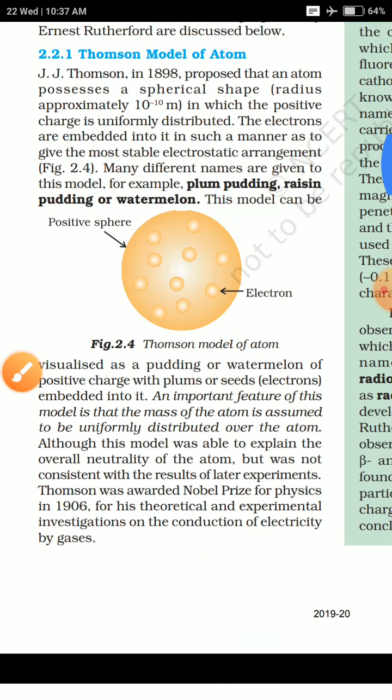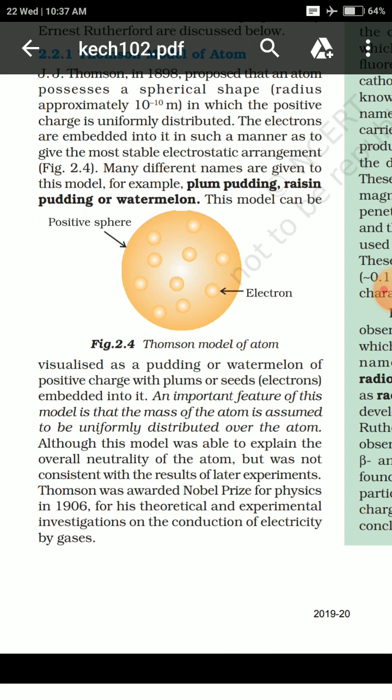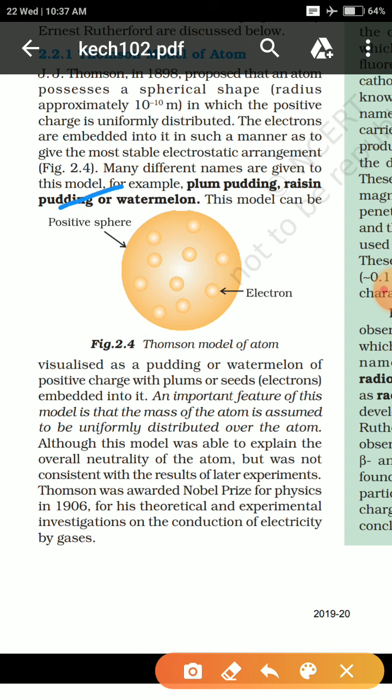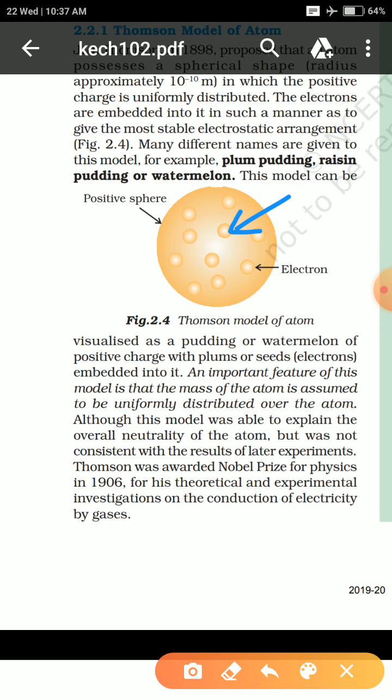Further, his model was given different names: plum pudding model, raisin pudding model, watermelon model. It's because the outside structure looked like a plum's outside surface, or a raisin's, or a watermelon's outside surface, and the inner structure looked like the seeds in the watermelon, or the pudding in the plum, or the seeds in the raisins. That's how it looked, and because of that, this model was named the plum pudding model, raisin pudding model, or watermelon model.